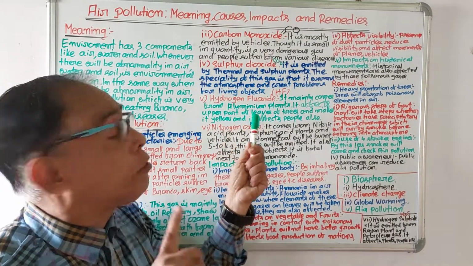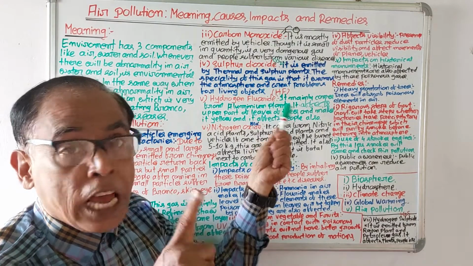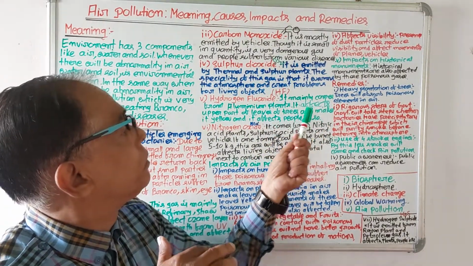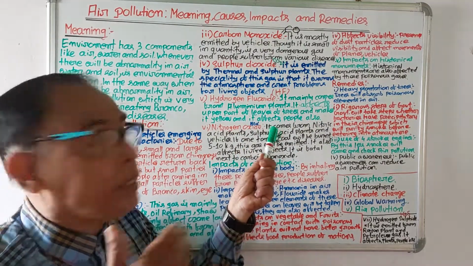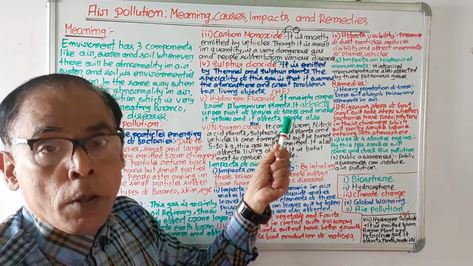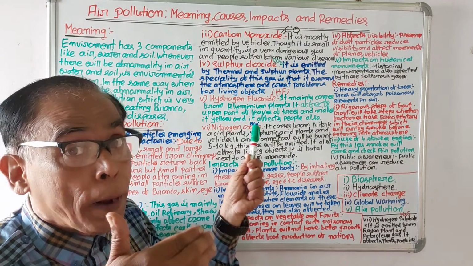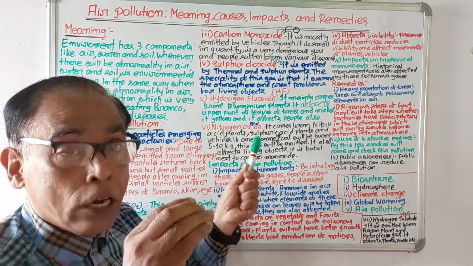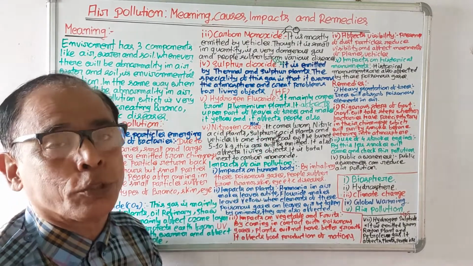Fifth one is hydrogen fluoride. HF stands for hydrogen fluoride. It mainly comes from the aluminum plant. It affects the upper part of the leaves of trees and makes them yellow, and it affects people also.